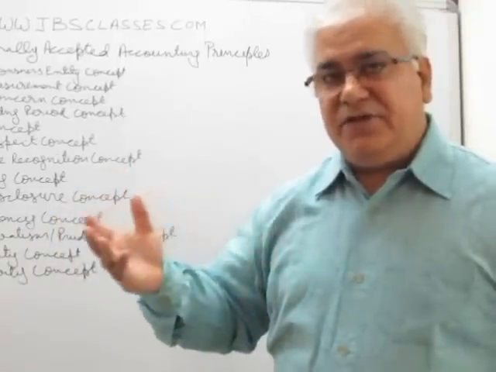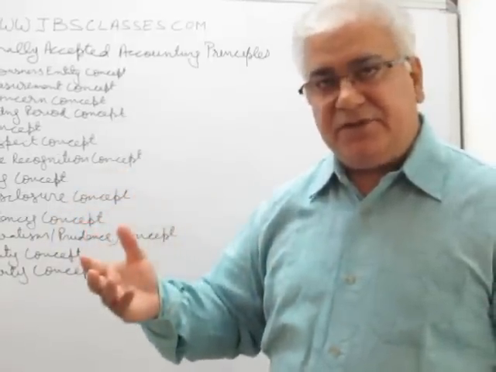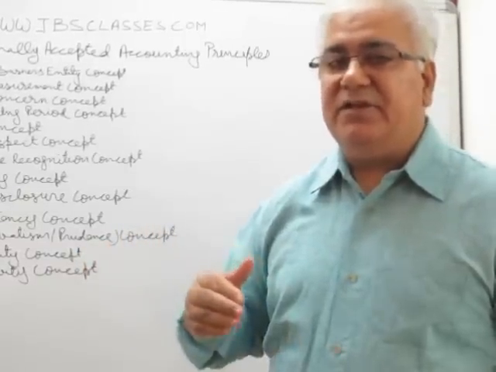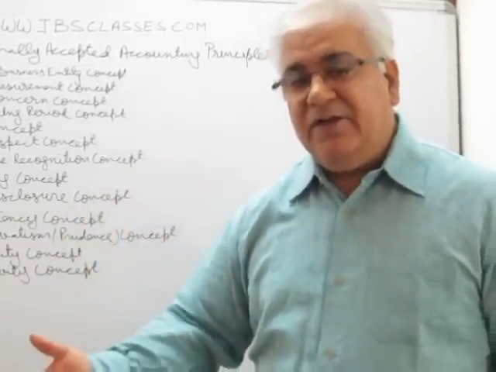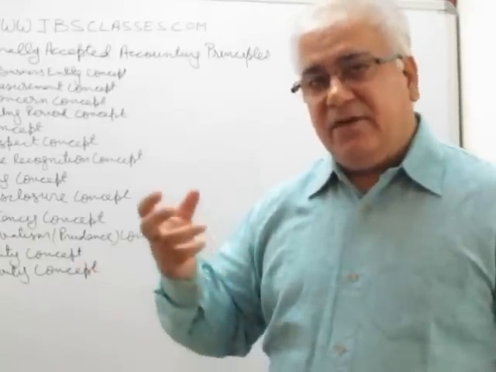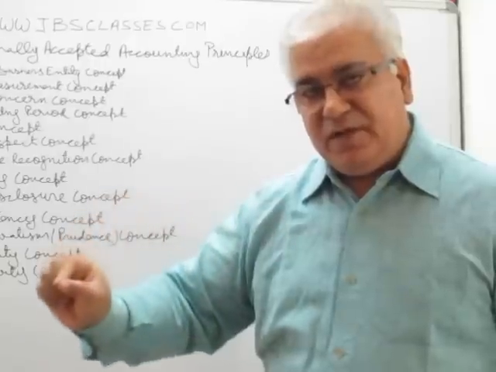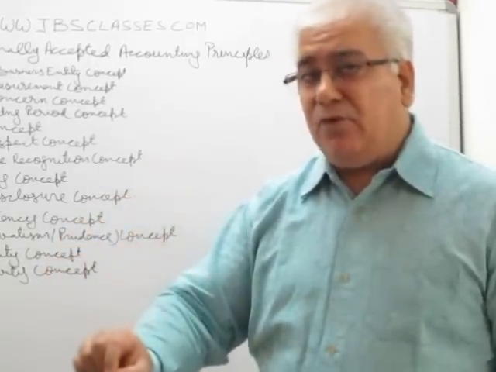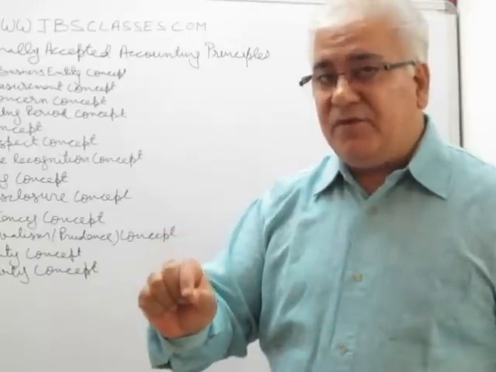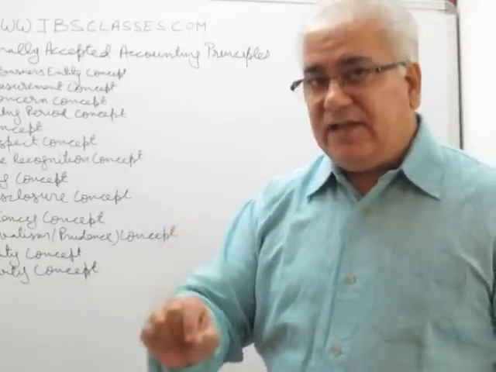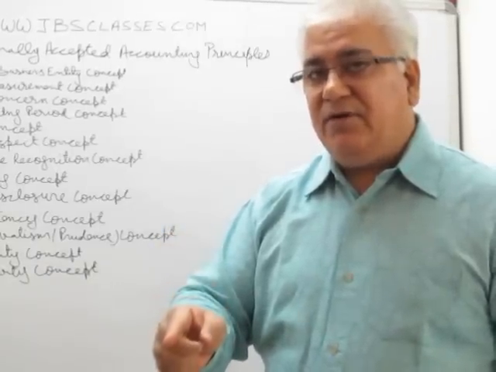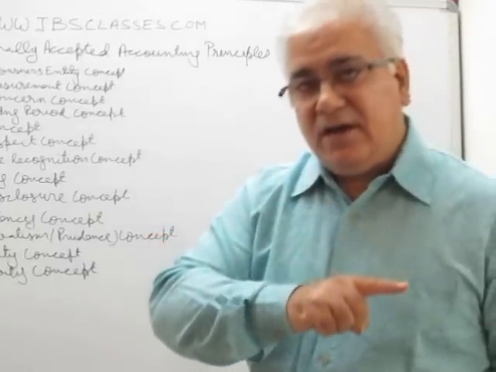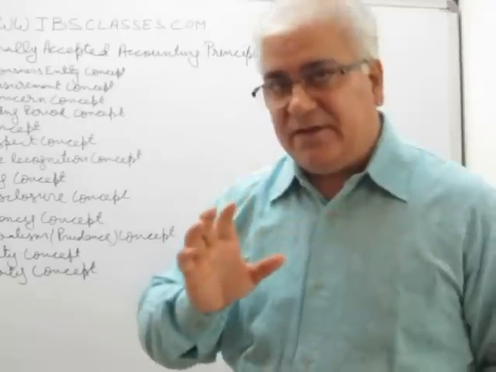For example, if you have changed the method of charging depreciation, and due to this you have charged depreciation 10,000 more in a particular year, you must say that we have changed from this method to this method, and due to this we have charged depreciation rupees 10,000 more, and due to this our profits are shown 10,000 less as compared to the profits which would have been shown if we had followed the earlier method.